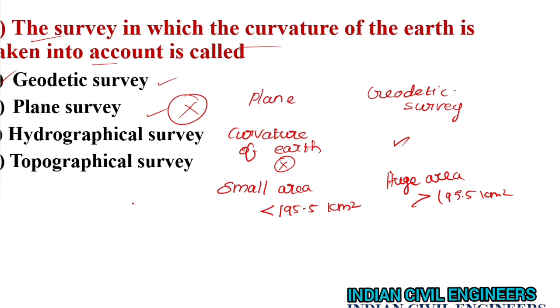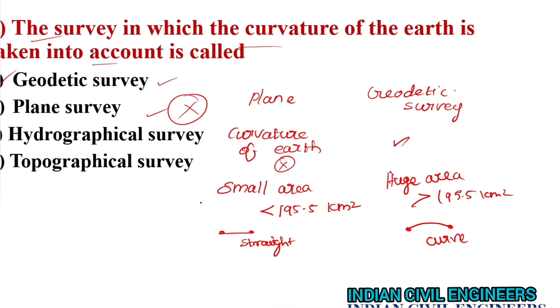In plane surveying, the line joining the 2 points is considered as a straight line. And here in geodetic surveying, it's not a straight line, it's a curved one.